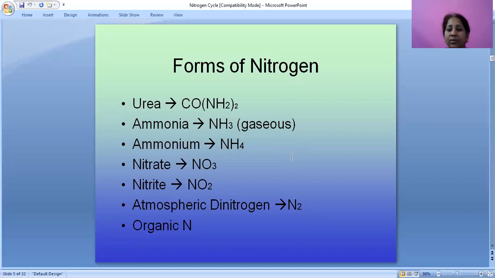What are the forms of nitrogen? First is urea, CO(NH2)2, ammonia, NH3 in gaseous form, ammonium, NH4, nitrate, NO3, nitrite, NO2, atmospheric dinitrogen, N2, and organic nitrogen. These are all the forms of nitrogen.